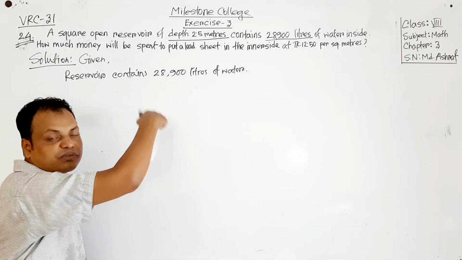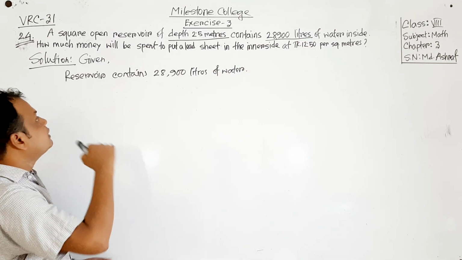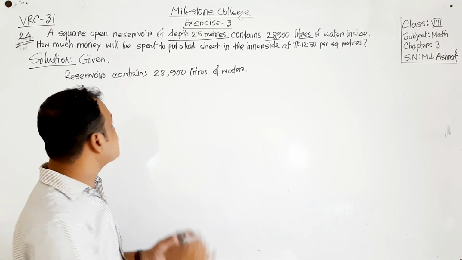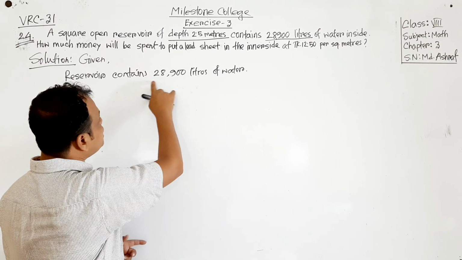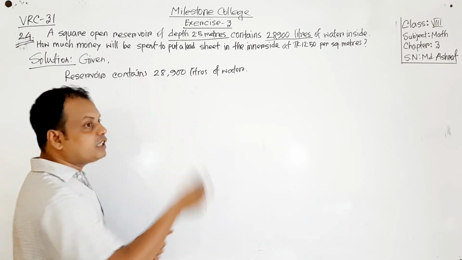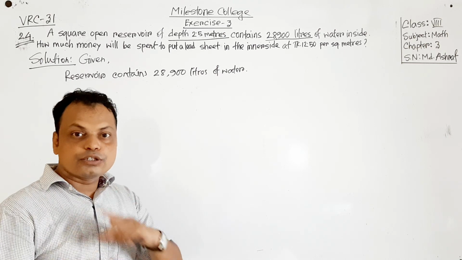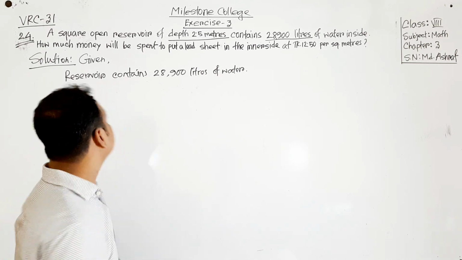So we have written this from the question. Then can we find the volume? This 28,900 liters of water has taken space. So can we find the volume of the reservoir?